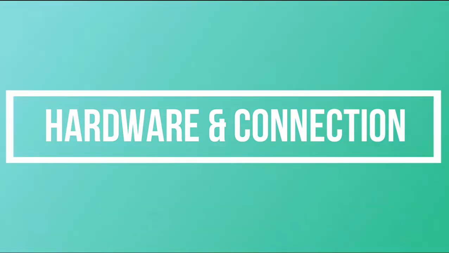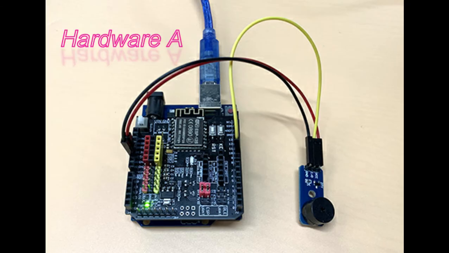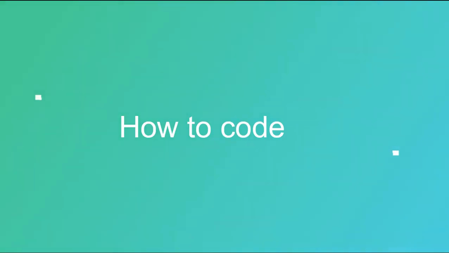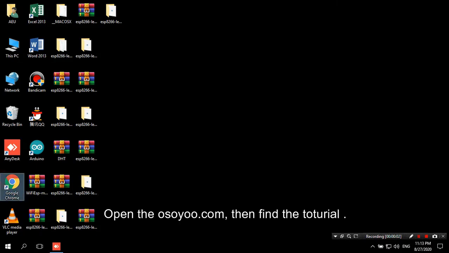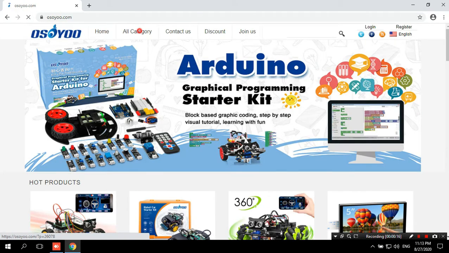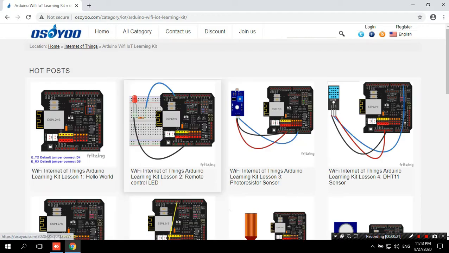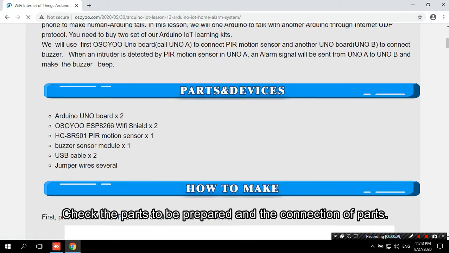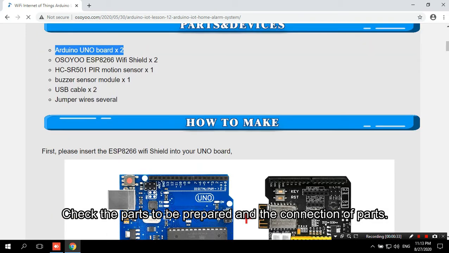Hardware and connection. How to code. Open the osio.com, then find the tutorial. Check the parts to be prepared and the connection of parts.